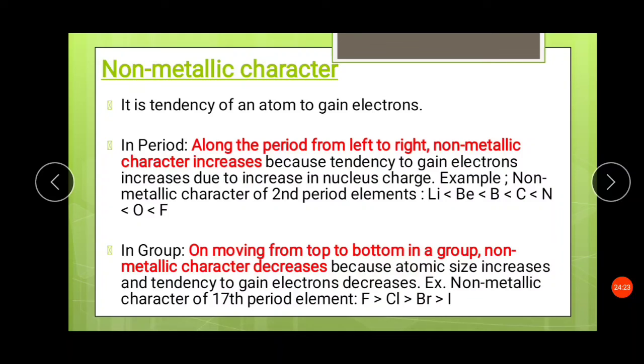In groups, moving from top to bottom, non-metallic character decreases because atomic size increases. Okay, so as a result, because the atomic size increases, the tendency to gain electrons decreases.